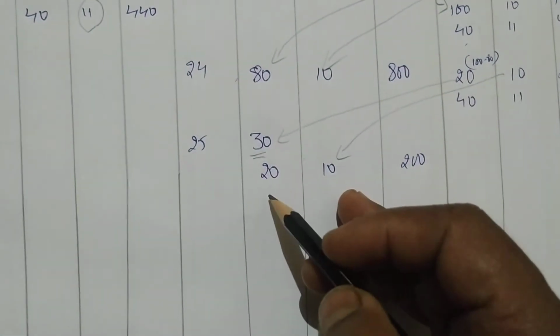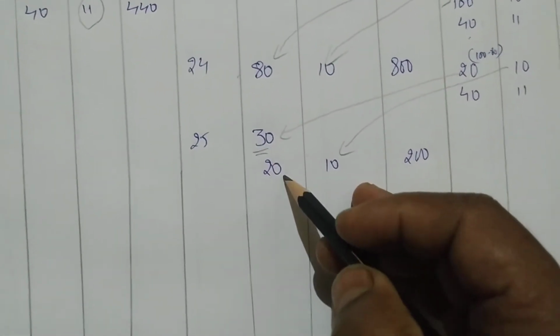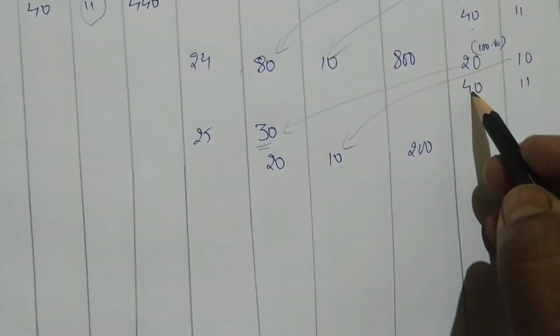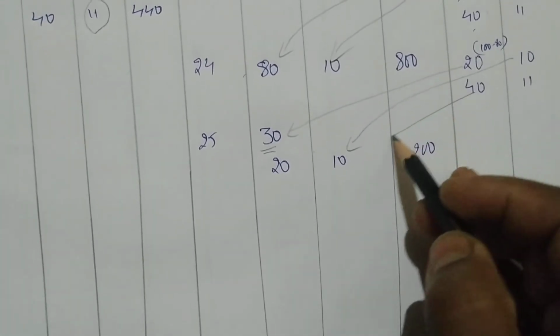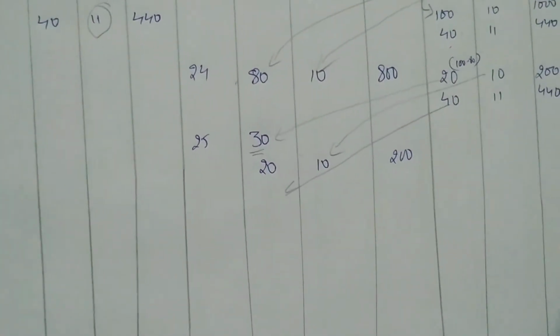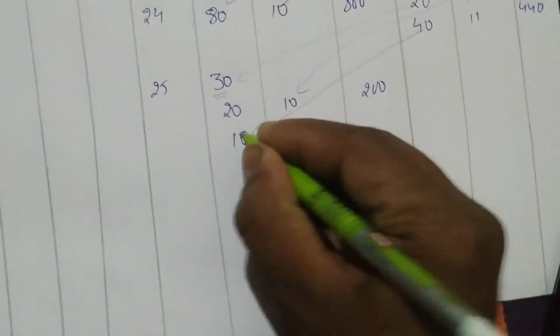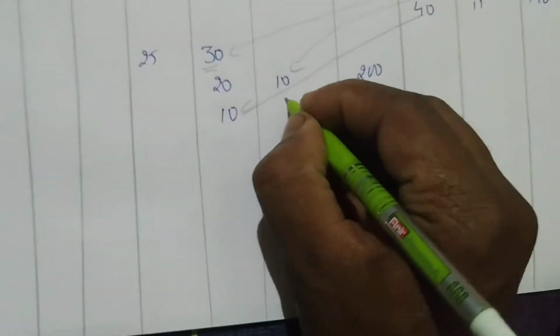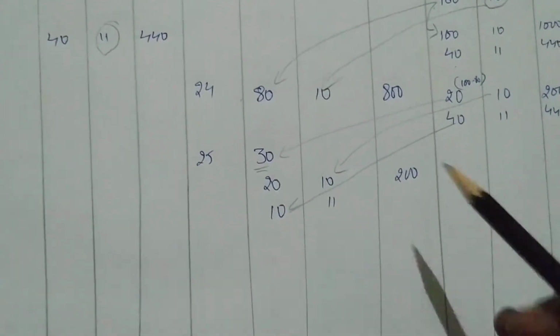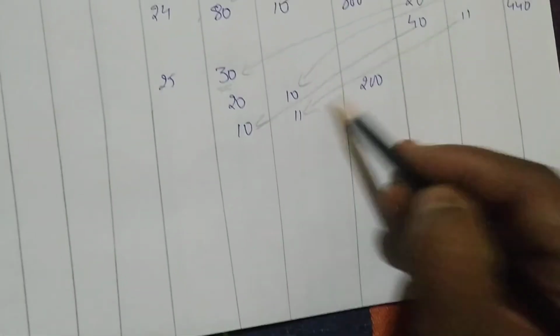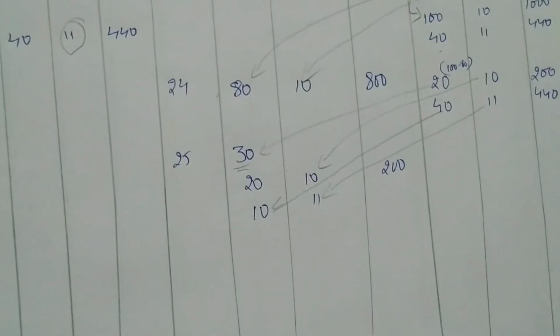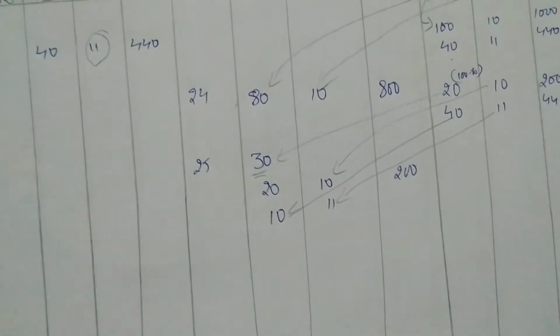How much still we have to give? 30 you have to give, but we have given 20. 10 more we have to give. So we'll take 10 from 40. The price will be 11 rupees. Now to take charge price as 11 rupees. This 11 rupees you have to take. Okay. So 10 into 11, 110.